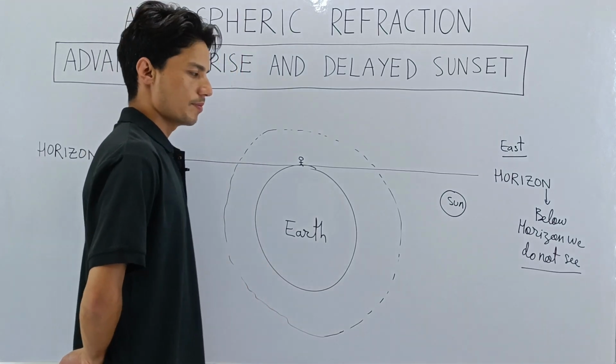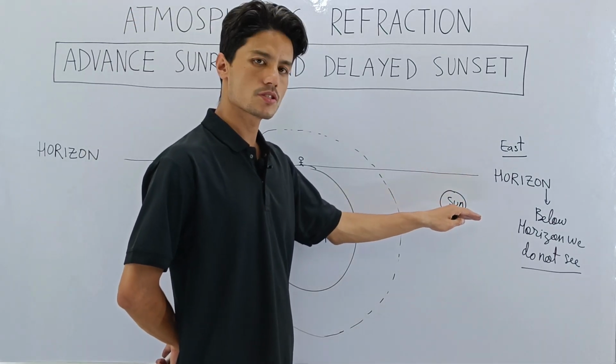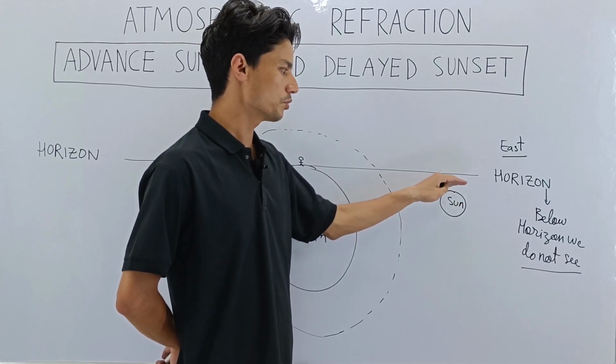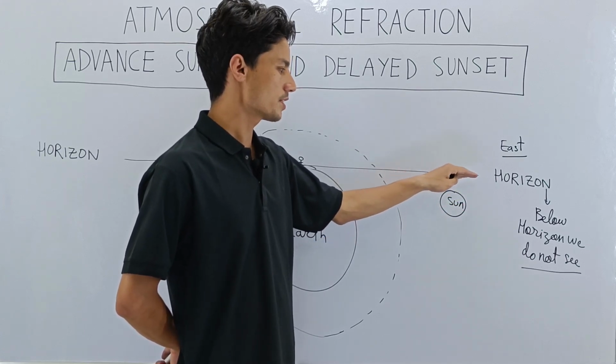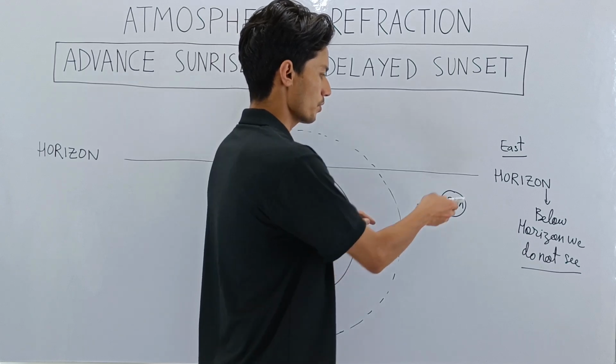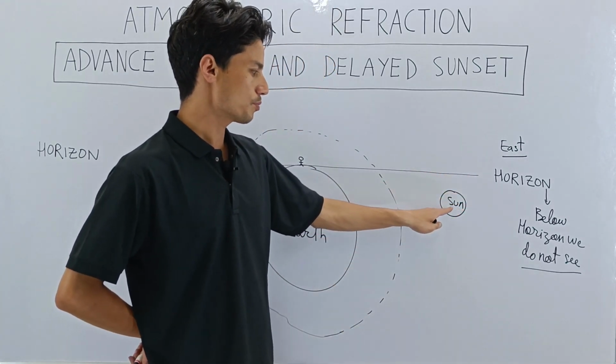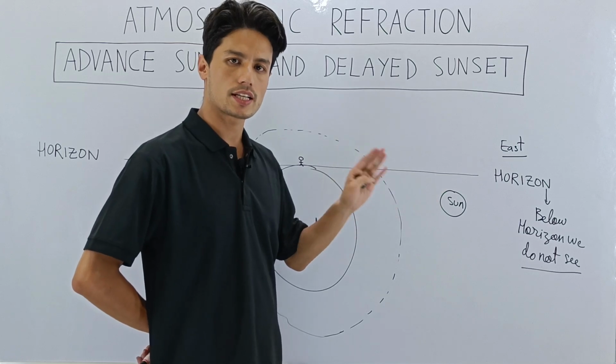Remember that the sun is below the horizon, so actual sunrise has not taken place. The sun is yet to rise. We will only say the sun has risen when it crosses the horizon. Since it's below the horizon, at this position sunrise has not taken place.